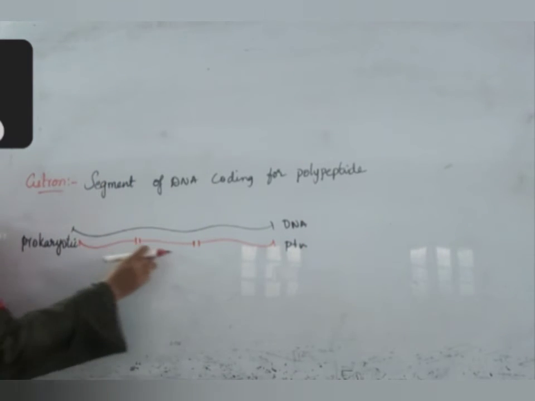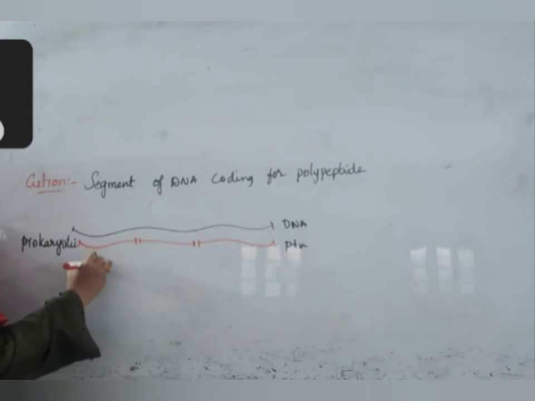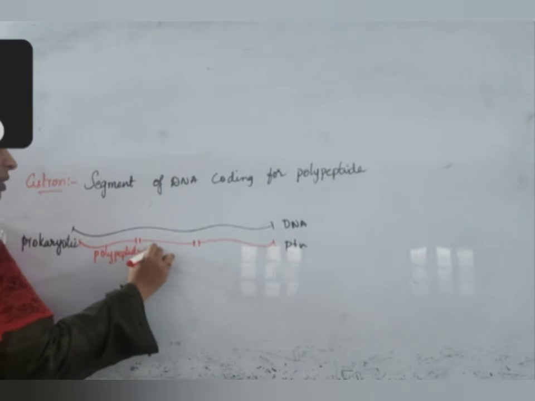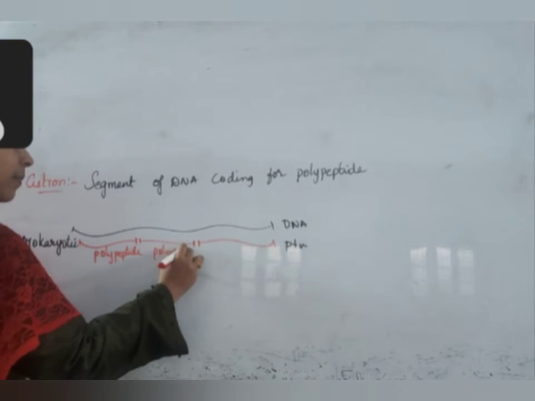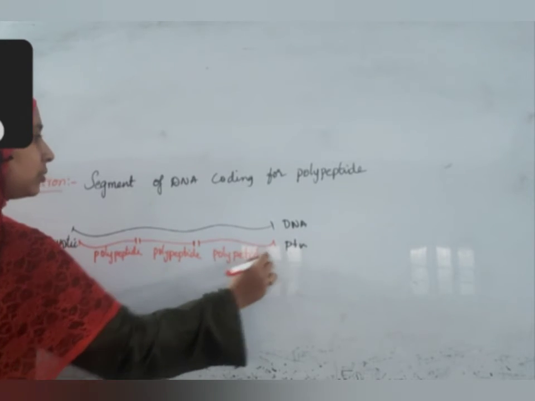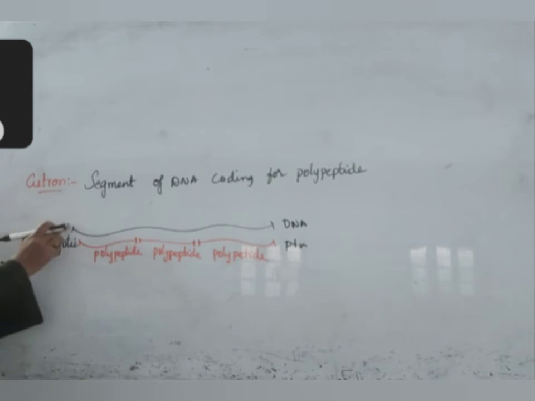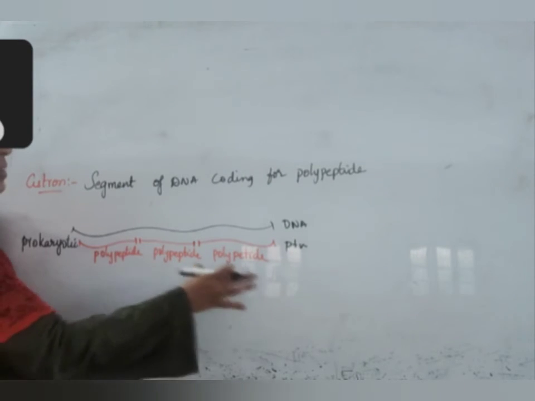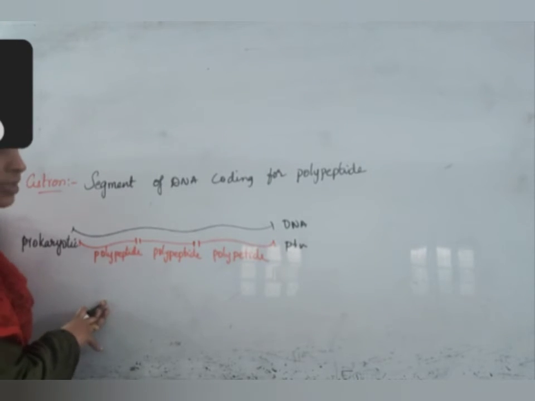In this, there are 3 polypeptides. This is one polypeptide, this is one polypeptide, this is one polypeptide. From one transcription unit, 3 polypeptides are produced. This happens in the case of prokaryotes. At once, transcription occurs for different proteins and they are split into different polypeptide chains.